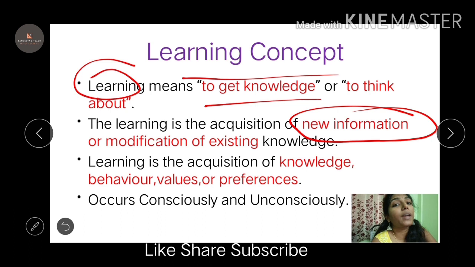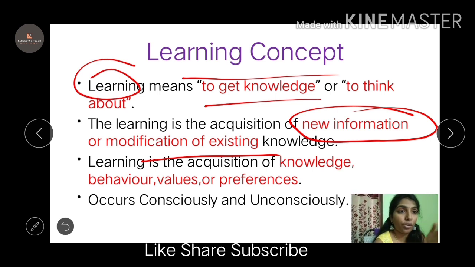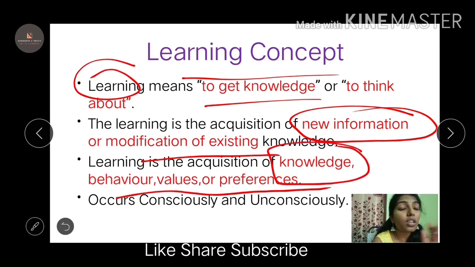It can also be a modification of your existing knowledge. You already have some knowledge and you are going to make some changes or modifications and you learn. So these are the two things. Learning is an acquisition of new knowledge or modifying the existing knowledge. Is knowledge the only thing that you acquire? No, the behavior, the values and the preferences also occur in your learning.